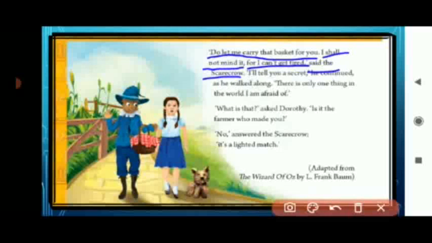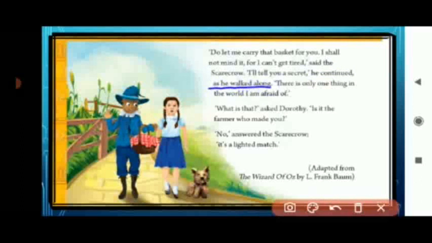Scarecrow said, let me hold this basket for you, as I will not get tired, you will get tired. "I will tell you a secret." Okay, now the Scarecrow is telling one secret to the little girl Dorothy.